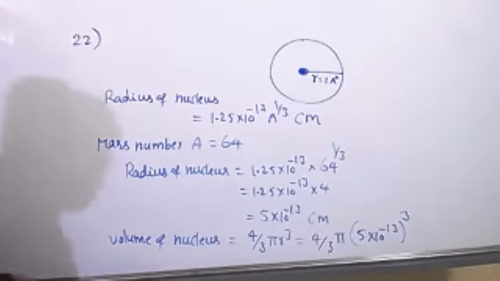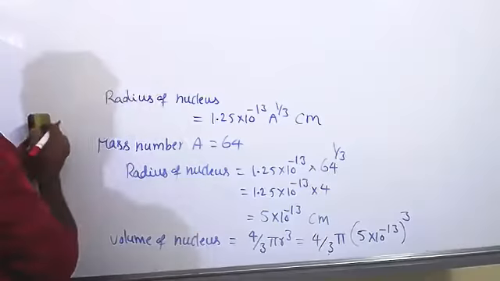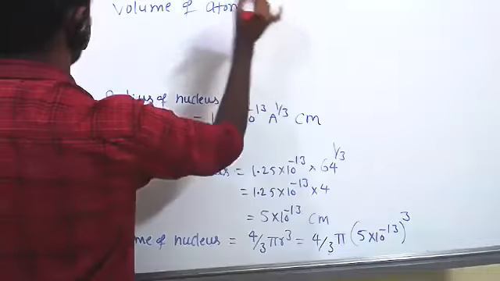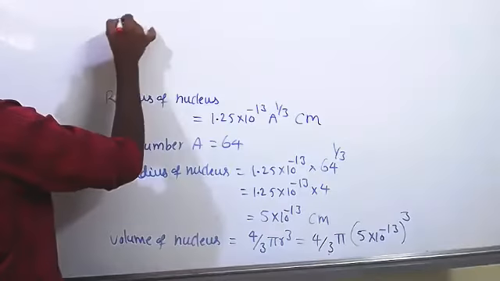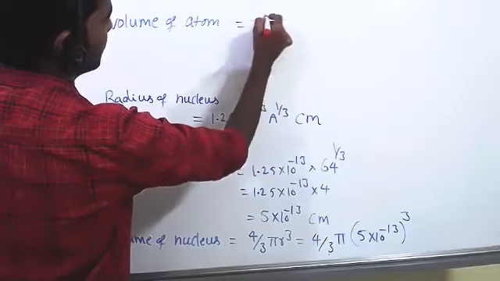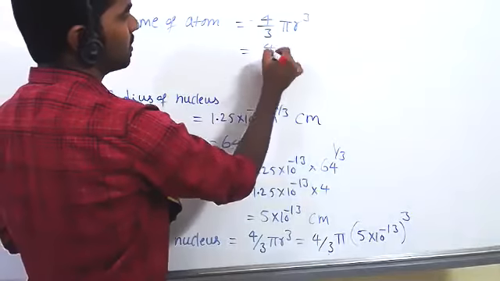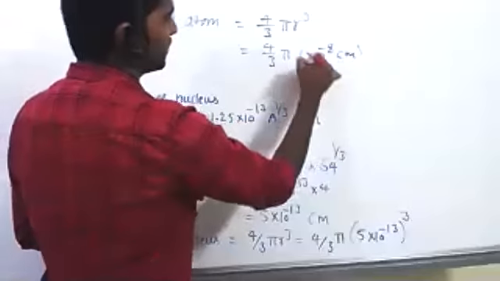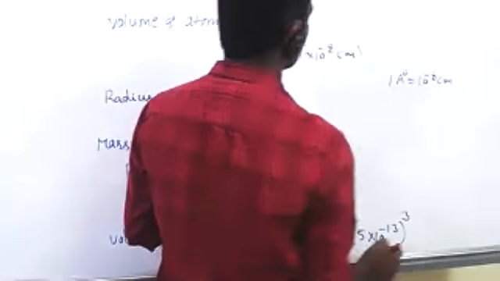Next, volume of atom. Here also the formula is 4 by 3 pi r cube, but the r value given is 1 angstrom. 1 angstrom is 10 power minus 8 centimeters.